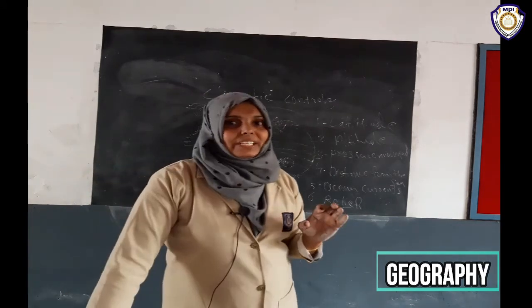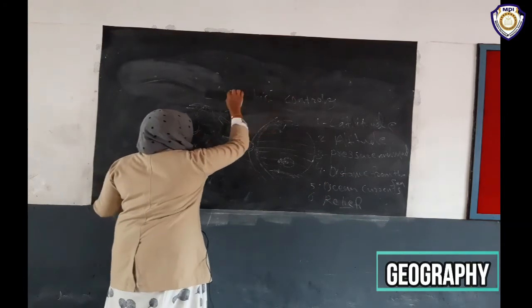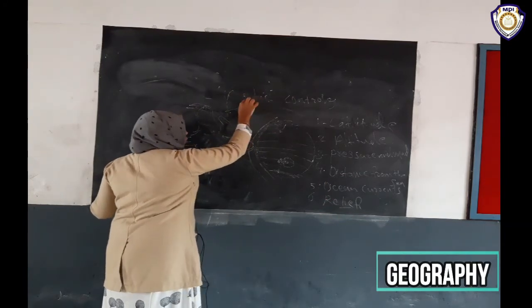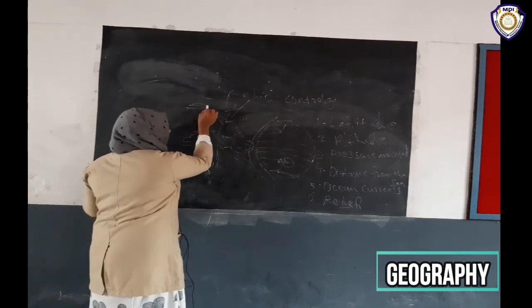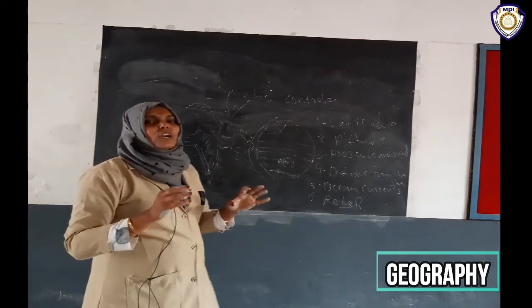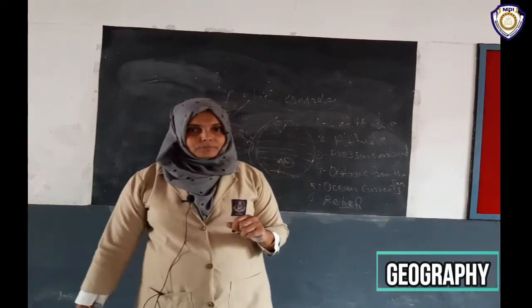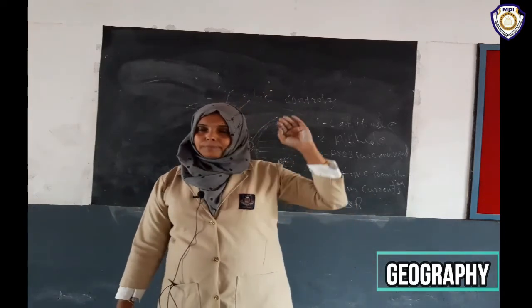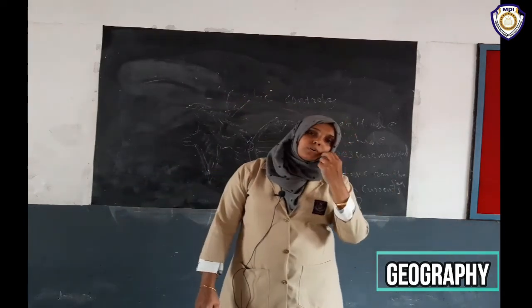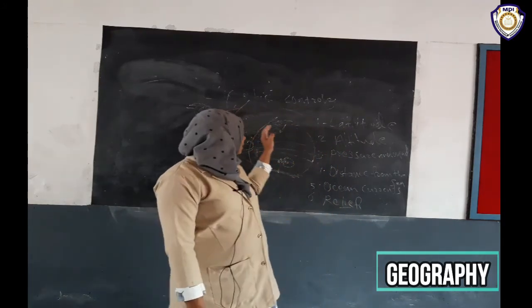Actually, in the winter, here is Central Asia, the Asian continent. The Himalaya prevents the cold wind from Central Asia from entering India during the winters. Because of that we can live here.